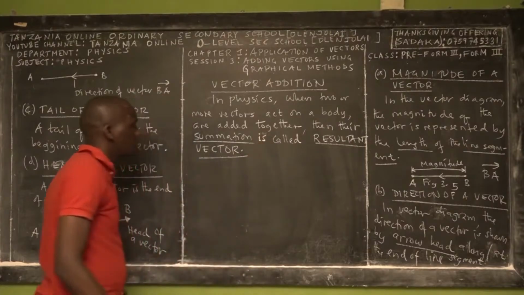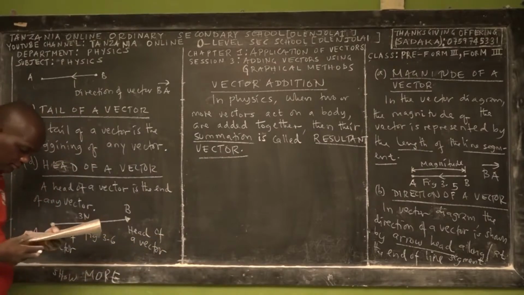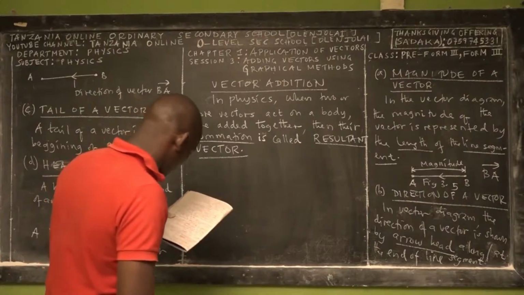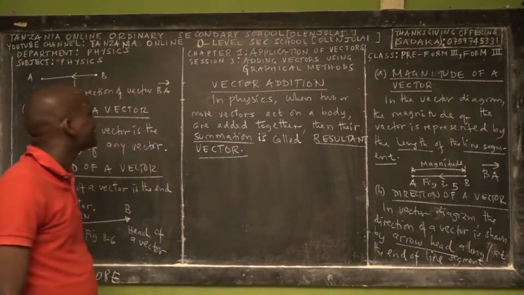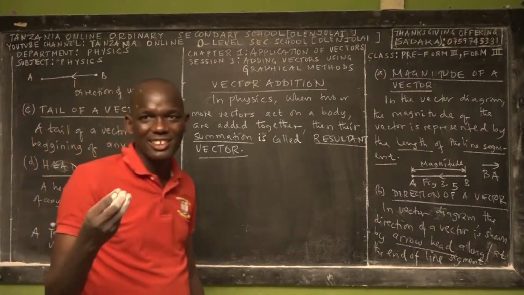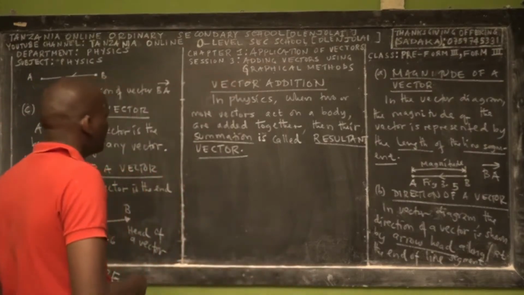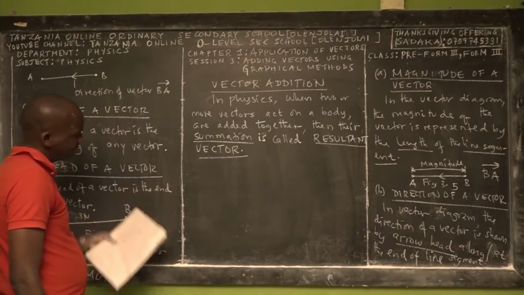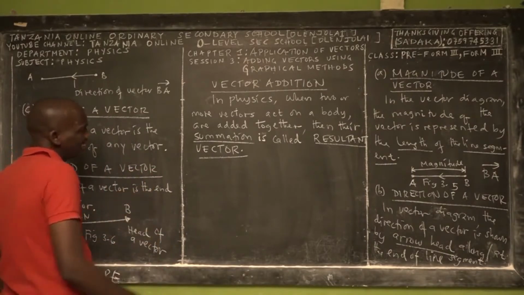The summation is called the resultant vector. So we are going to deal with the resultant vector when we add two vectors by using the graphical method. So the question now: what is a resultant vector?